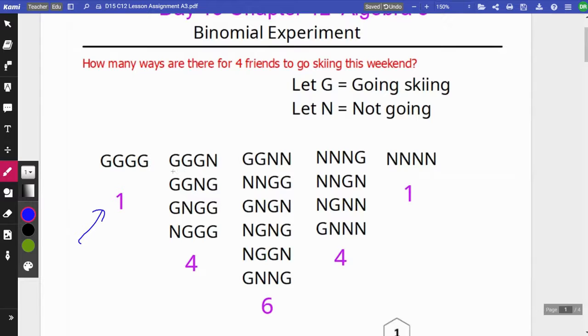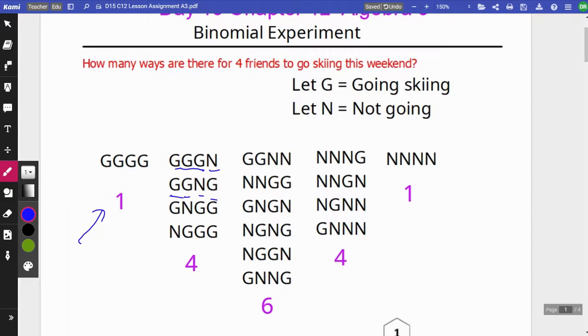So let's say then only 3 of you are going to go, and one person says no. Maybe it's person 1, person 2, and person 3 that say yes, they're going, and the last person, number 4, says no. That's a group of 3 people going and 1 person not. Or the first 2 people say they're going, the third says no, but the 4th says, yeah, I'm going too.